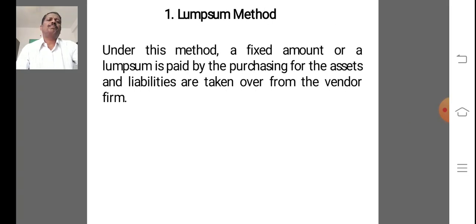Next, what is the lump sum method? Lump sum method is one of the methods of calculating purchase consideration.